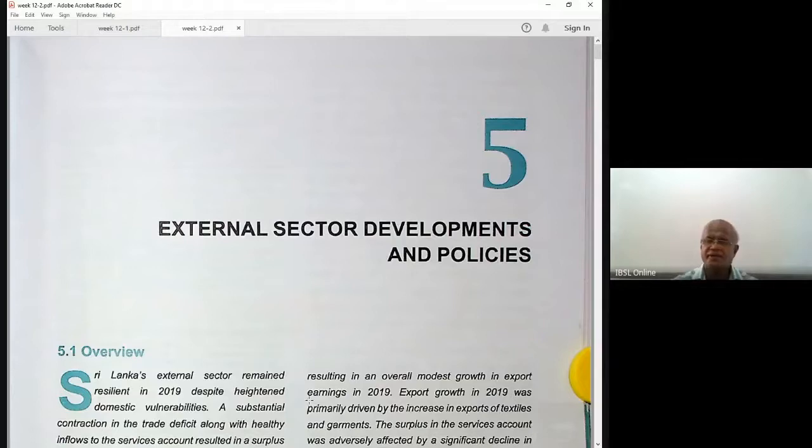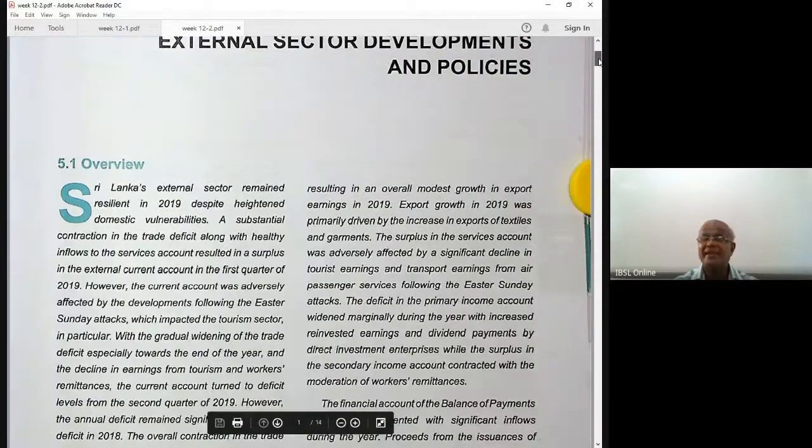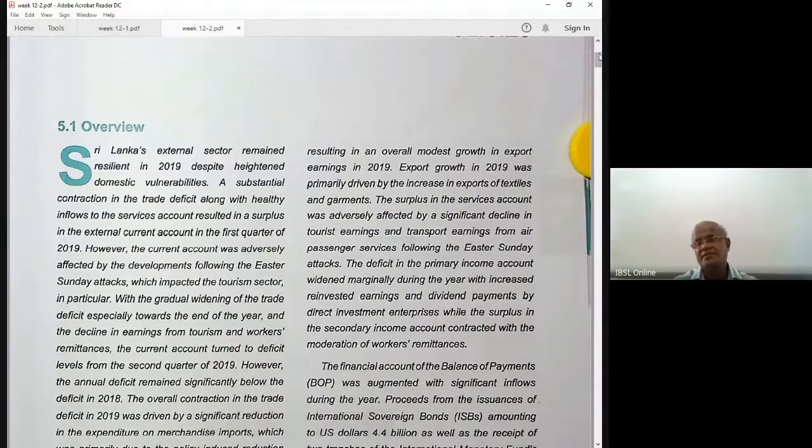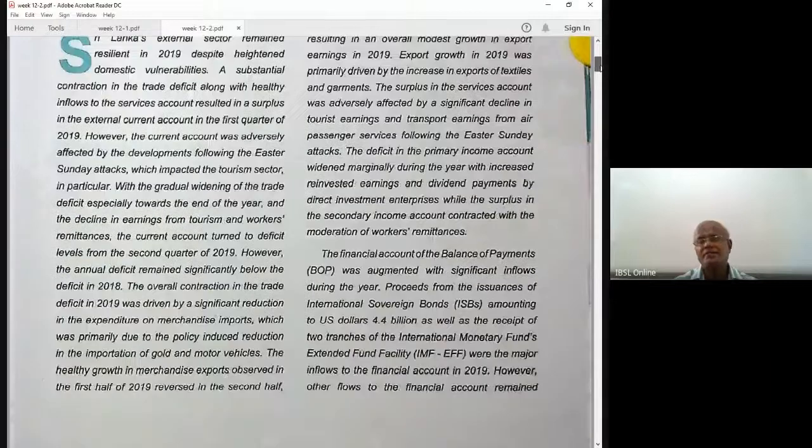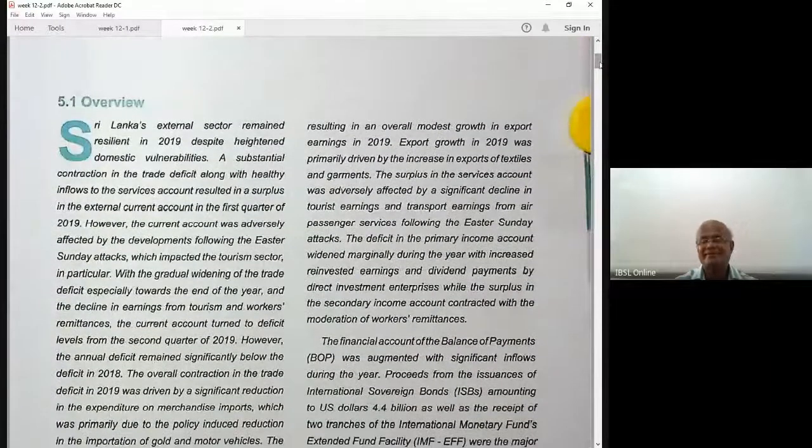Mainly I have included around 7 tables, and my discussion is based on those 7 tables. But before that, you can read this. In the Central Bank Annual Report, every chapter starts with an overview. In the overview, they analyze the particular year: what is happening, what happened, and what the key policy measures are.